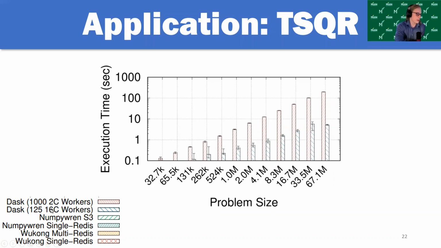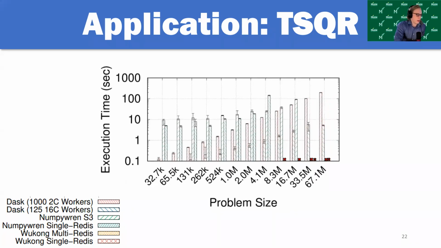We used a 1,000 worker cluster where each worker had 2 cores, and a 125 worker cluster with each worker having 16 cores. And we did this because the 1,000 core cluster, each worker is sort of configured to resemble a Lambda function. So the power of each individual worker is more related to Wukong, and the 125 worker cluster represents a more realistic configuration.